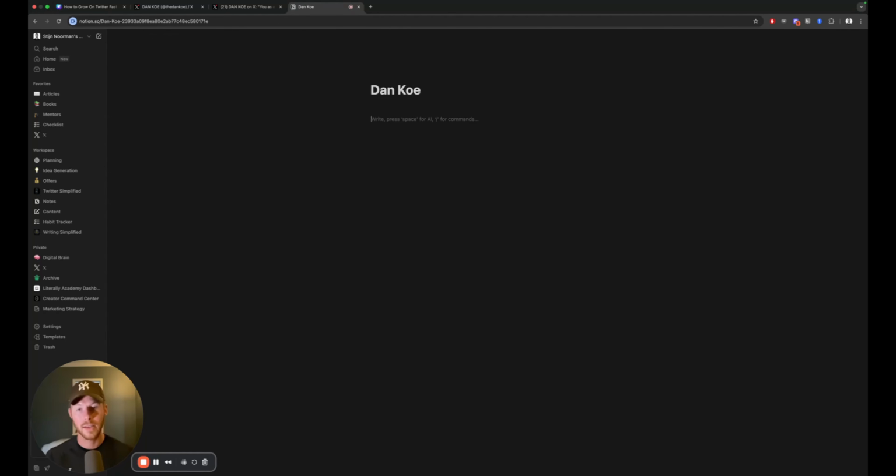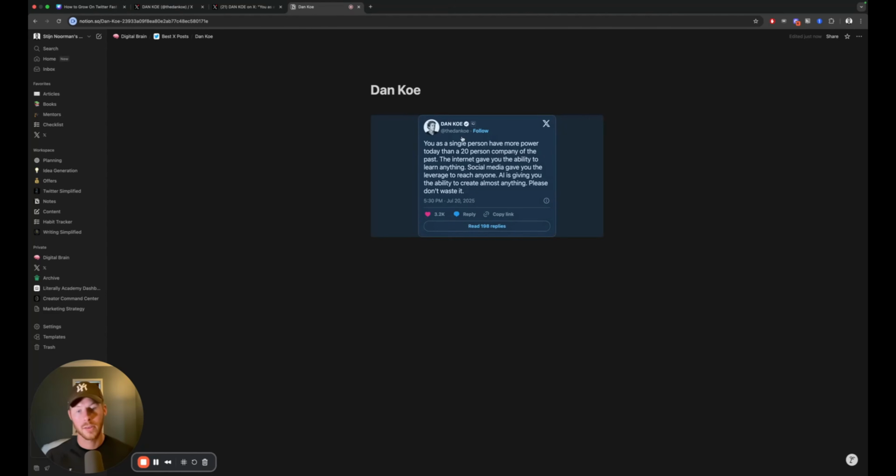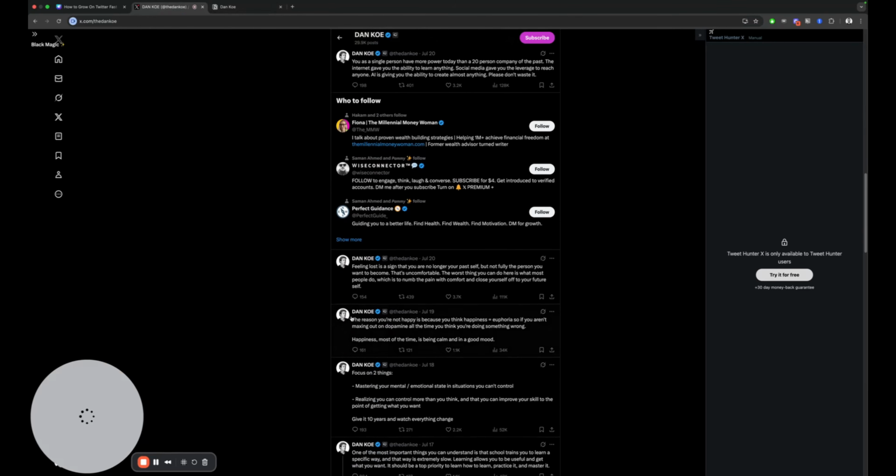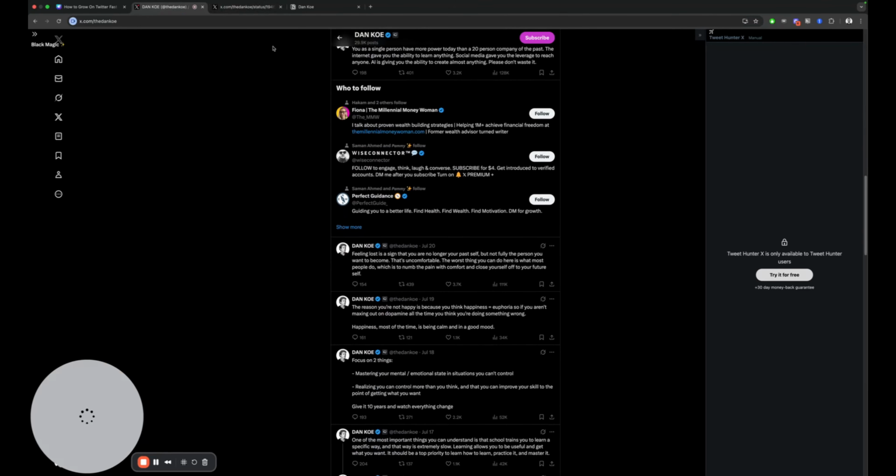And now I can paste the link in here, and the cool thing is that you can click on embed tweets. And when you do that, you instantly get a tweet here. So you can see how this is really powerful if you have a lot of tweets, because you can just scroll through it instead of having to click on every link to open all of them in new tabs. It gets really messy like that, so it's very useful to be able to save tweets like this. So then we go to the next one, we close this one. Let's see, yeah, this is almost 4k, so we can save that one as well.